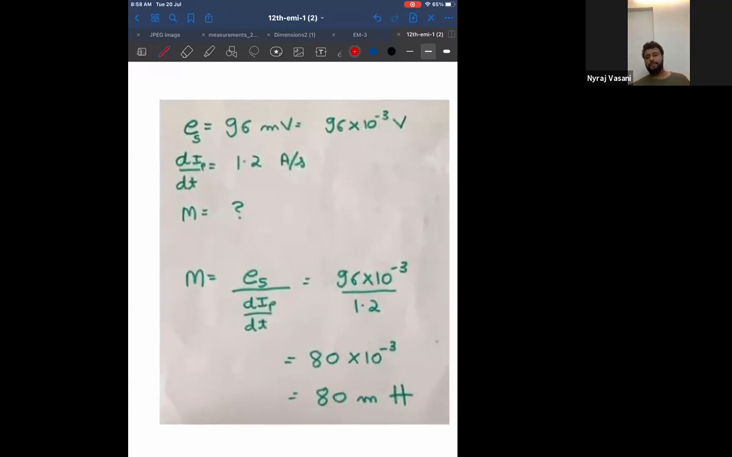Check whether you're getting this. They have directly given the rate of change of current. Therefore, I can write dI by dt is 1.2. So start. M is equal to, getting it? Should I solve it? Let me know.